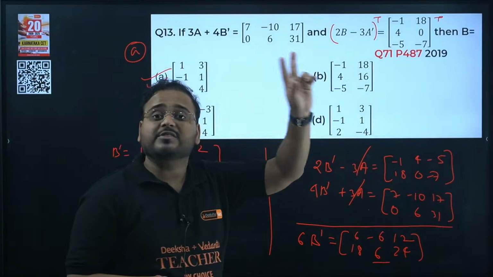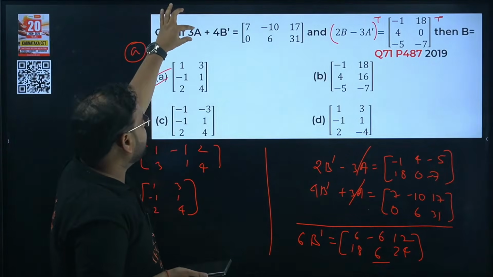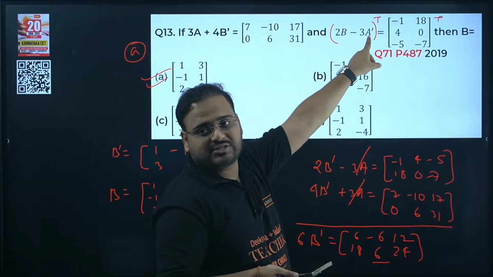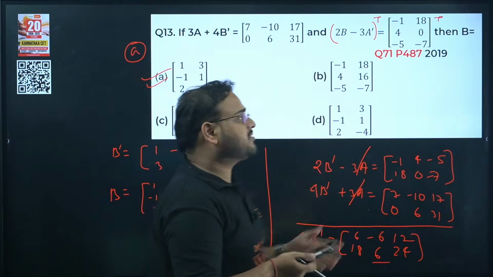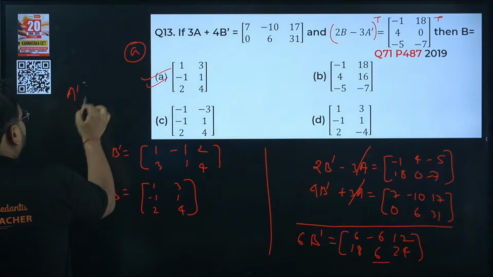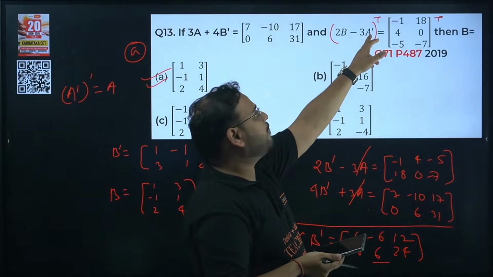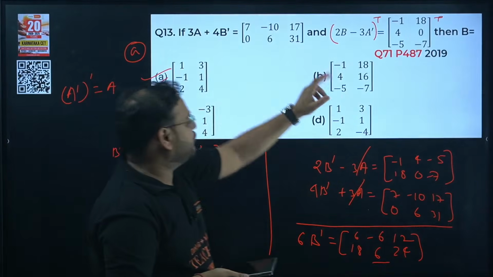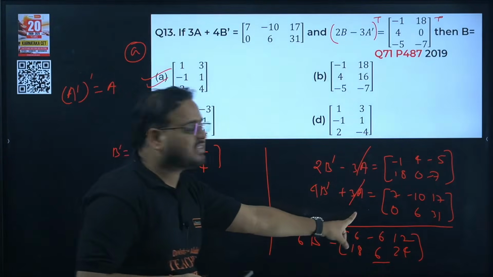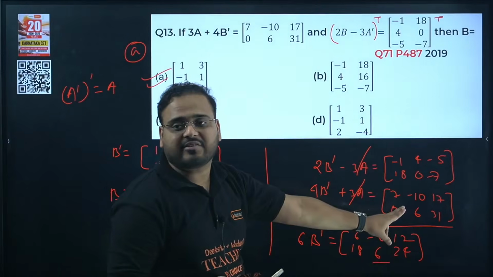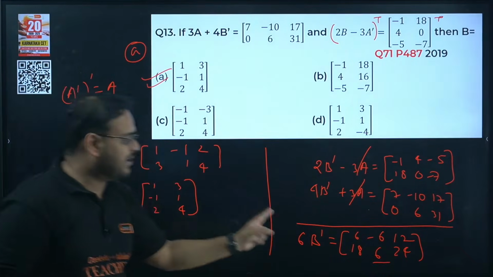We have two equations given in the matrix form. Okay. So once the equations are given over here, check, we have 3a and we have minus 3a dash. If I make a transpose on this, this will also become what? 3a, correct, no? Because transpose of a transpose, answer is what? Back to itself. So 3 will be the constant kept as it is. This will become what? A, back to a. Now we have 3a over here. We add the first equation in the matrix. 3a and minus 3a is cancelled. You add the like terms after taking transpose. You get 6b dash equals to this particular value. B dash will be this by dividing every term by 6.